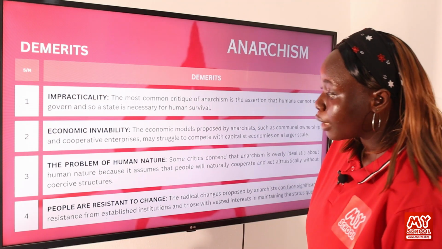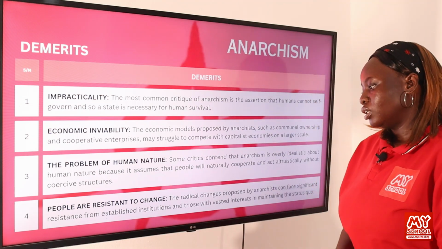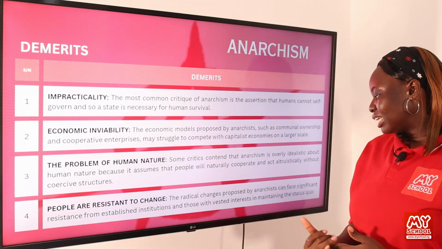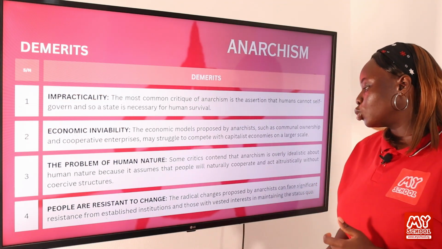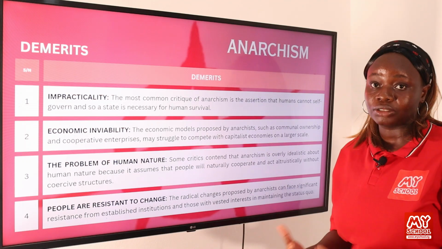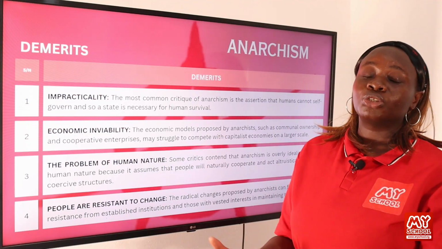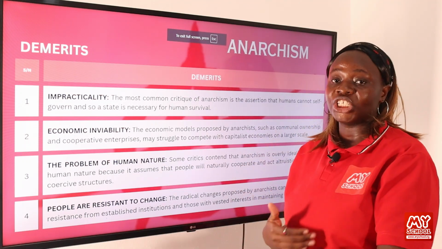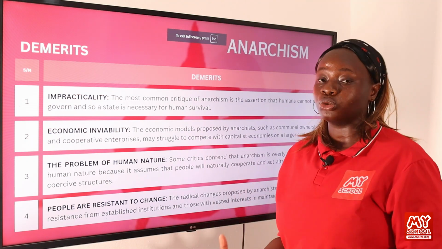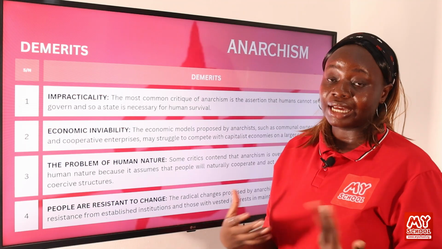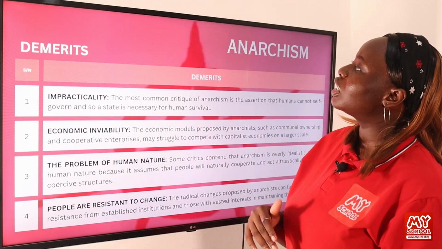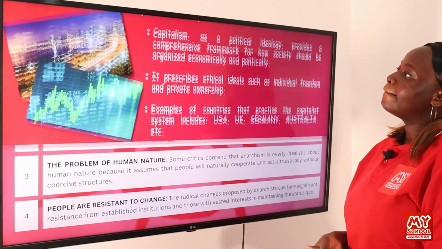Another criticism is that people are resistant to change. The radical changes proposed by anarchists can face significant resistance from established institutions and those with a vested interest in maintaining the status quo. So if you're trying to radicalize society, to change things in society, it is very difficult to do that because people are resistant to change. They like the way things are in the society. So now let's move on to the next slide.